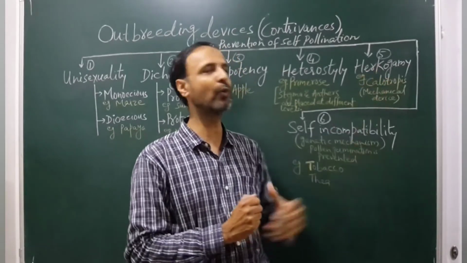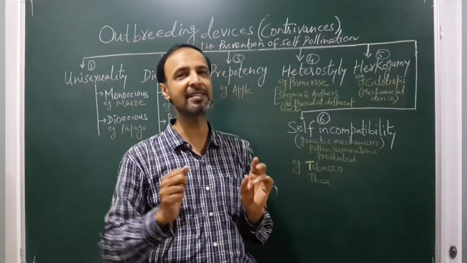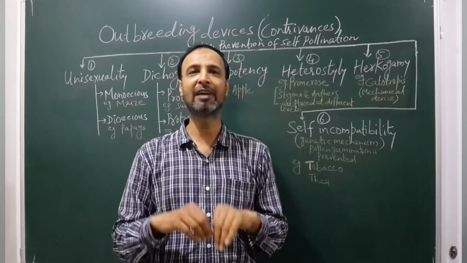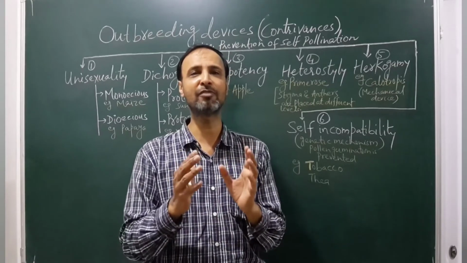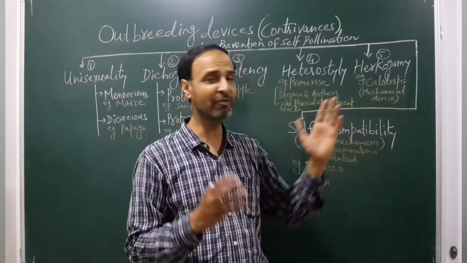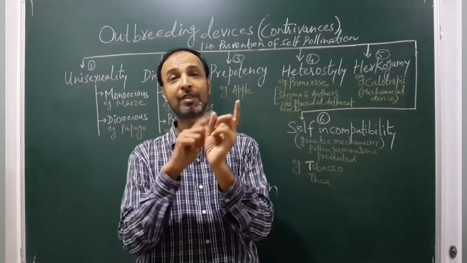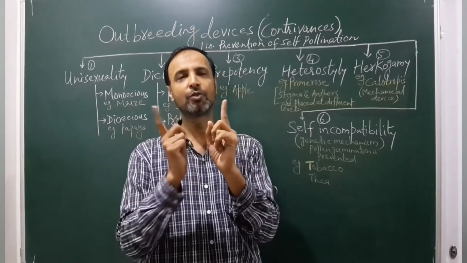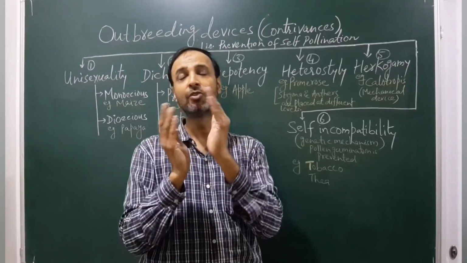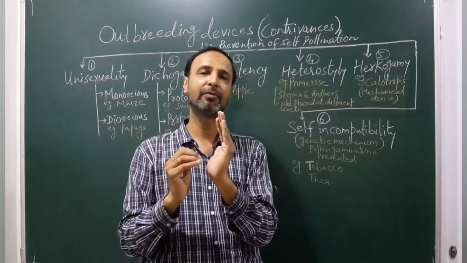Now what is the meaning of herkogamy? Here some mechanical device is used. The flower develops, as a natural phenomenon, some physical barrier between the stigma and the anther of the same flower. The flower is bisexual, so there is some barrier between the stigma and the anther. Therefore, pollen from the anther will not fall on the stigma of the same flower.